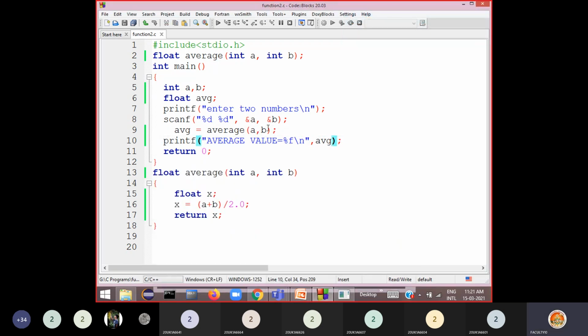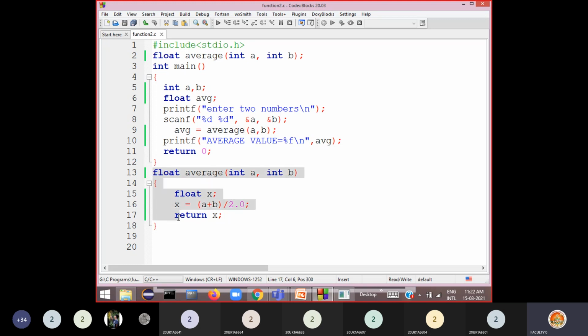Okay, but who has calculated the average? Main has not calculated. Main has two numbers with it, but it does not know how to calculate the average of these two numbers. So that's why it called a function called average. We need to understand this. So it called a function, and this function calculated the average and returned that value.